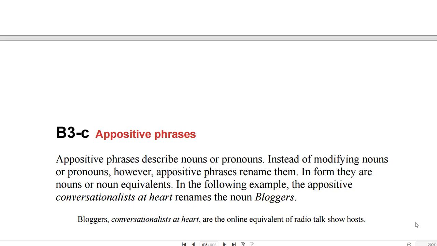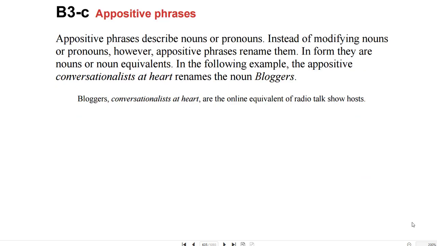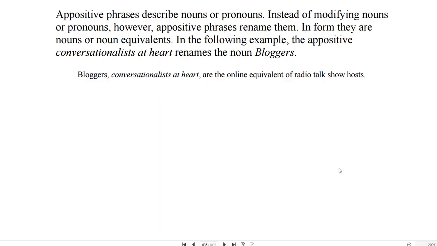Appositive phrases describe nouns or pronouns. Instead of modifying nouns or pronouns, however, appositive phrases rename them. In form, they are nouns or noun equivalents. In the following example, the appositive "conversationalists at heart" renames the noun "bloggers." Bloggers, conversationalists at heart, are the online equivalent of radio talk show hosts.